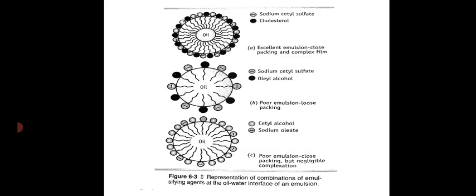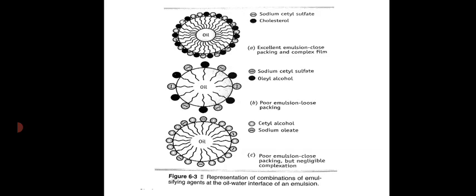Even though it is having somewhat close packing, they are having negligible complexation, because there we are using a combination of cetyl alcohol and sodium oleate. Sodium oleate is having a negative charge. Even though we are seeing uniform packing between the emulsifying agents over the surface of droplets, they have negligible or very little complexation. So even though the film formed is a uniform film, there are chances of rupture of films, or these films are unstable because they won't exist for a long period of time on the surface of droplets. So there we are also getting a poor emulsion.